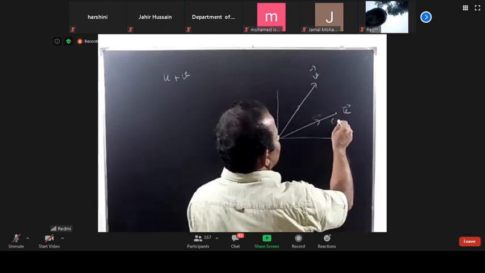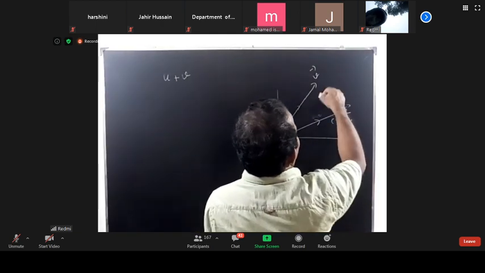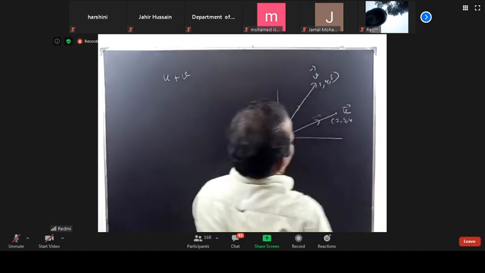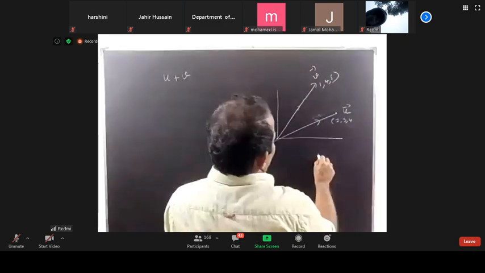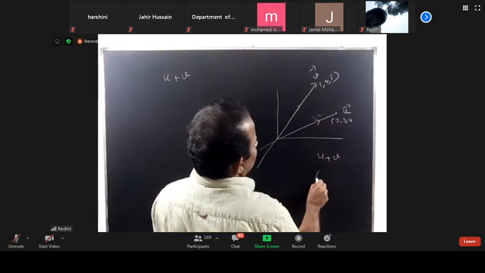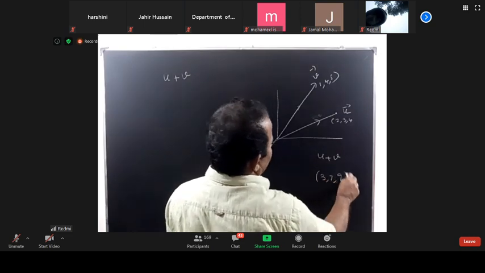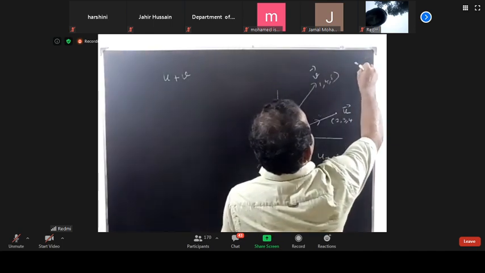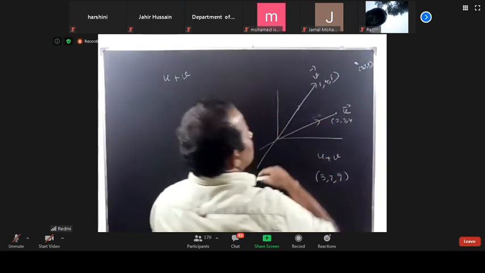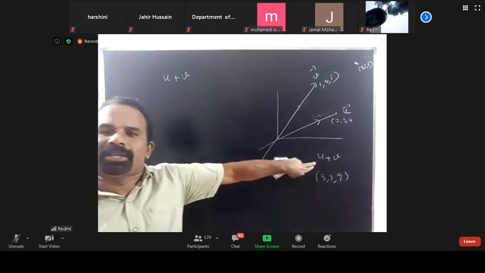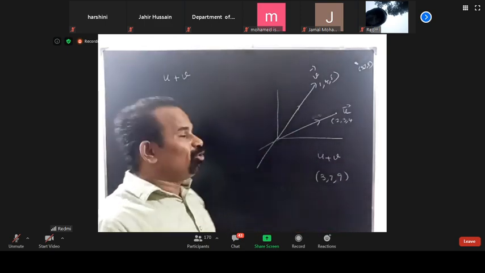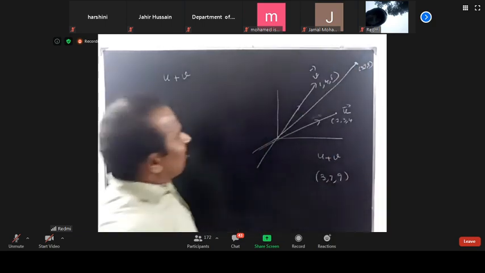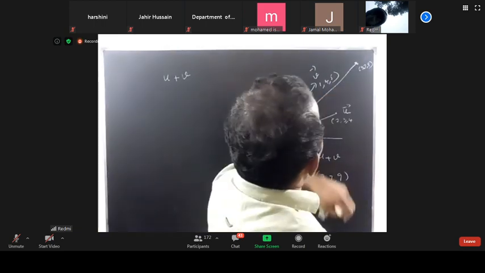Suppose this is 2, 3, 4 or something like that, and this is 1, 4, 5 or something like that. If you add U vector plus V vector, you will get 3, 7, 9. So you will get one point here, this point is 3, 7, 9. Adding these two vectors, again it will be a vector, the position vector passing through the origin.